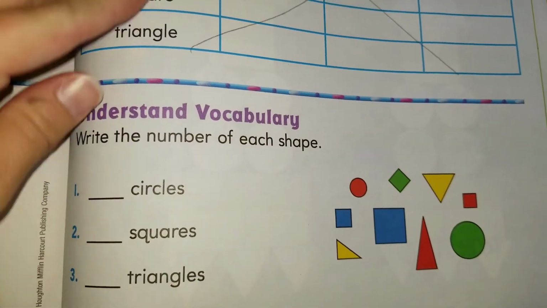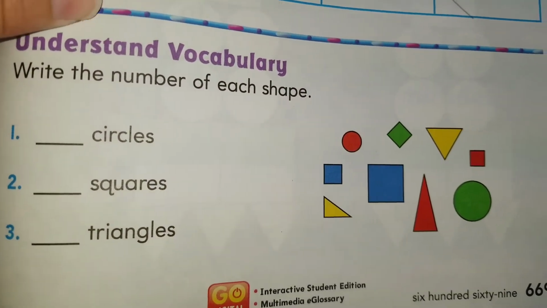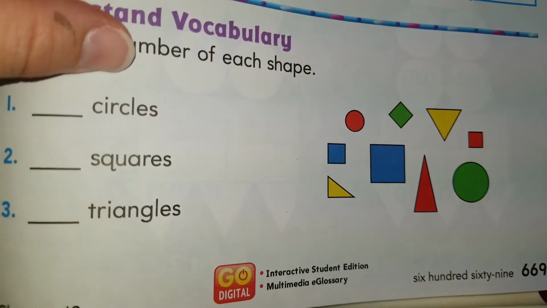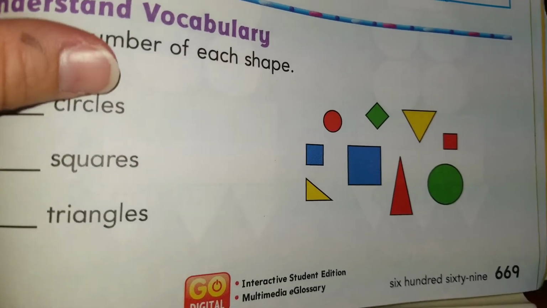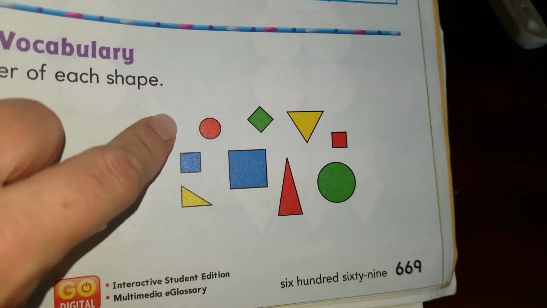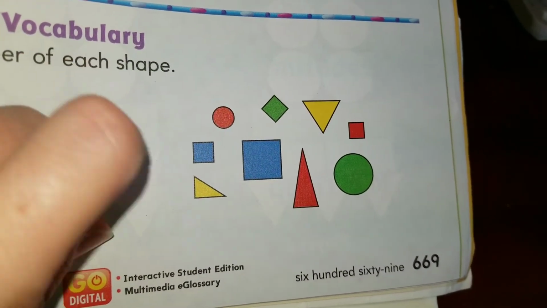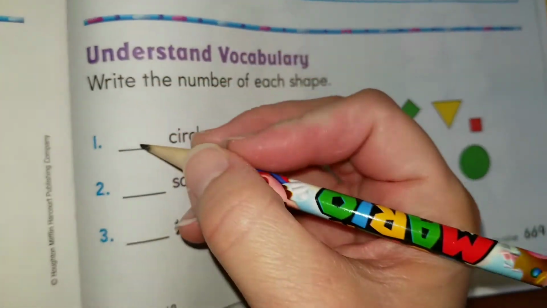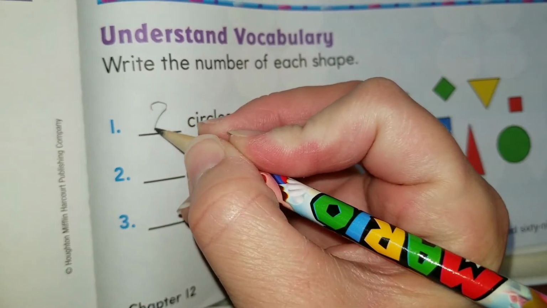All right, boys and girls. So we're going to our last questions at the bottom. It says, write the number of each shape. So circles. How many circles are there? Let's count the circles. And we have 1. And how many more circles? 2. There are no more circles, right? So we come over here and we can write 2.